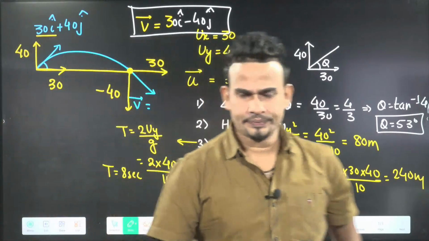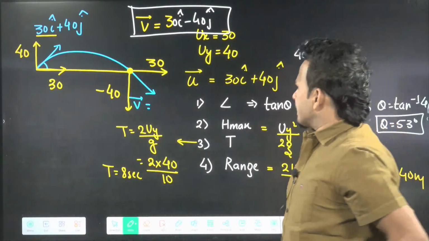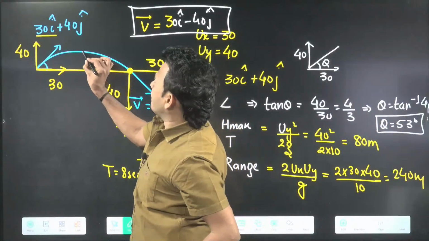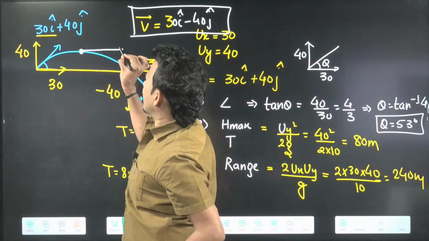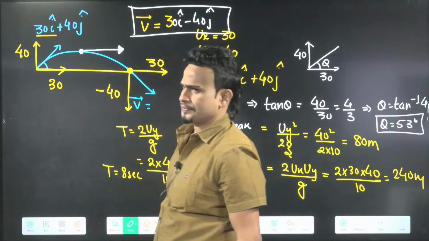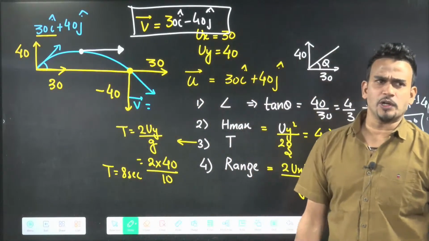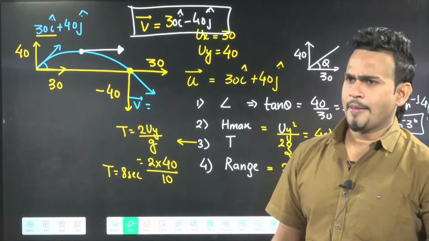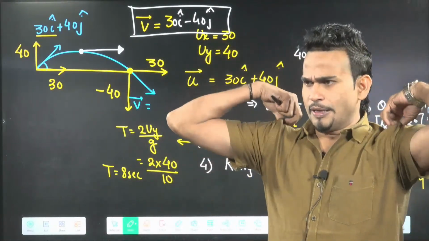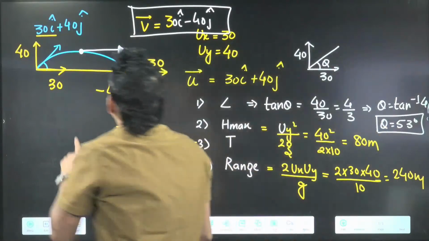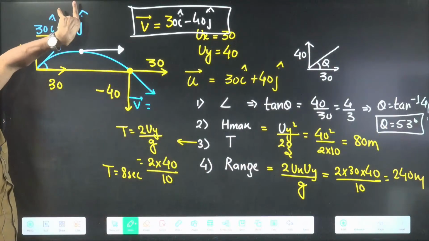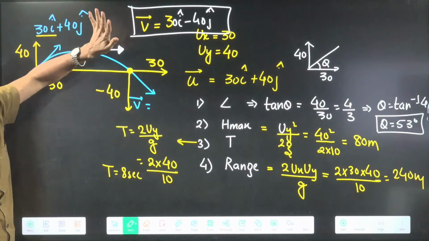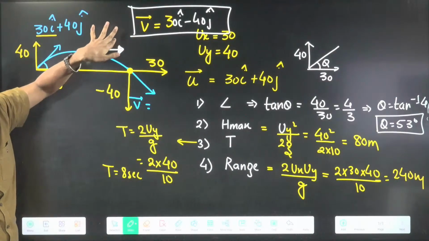Can you tell me what is the speed of the projectile at maximum height? If anyone asks you the velocity of the projectile at maximum height, at maximum height y velocity becomes 0. So in y there is no velocity, only u_x will be there.